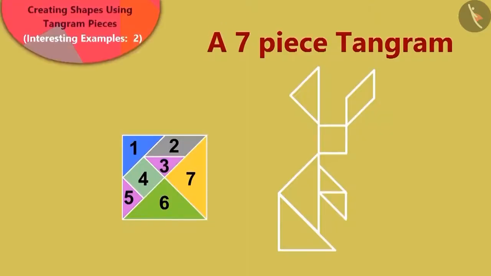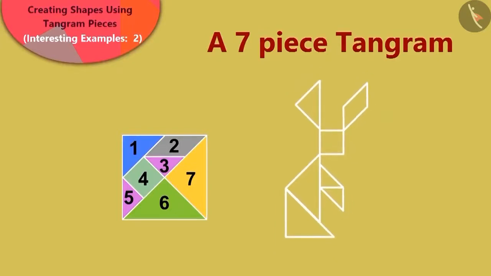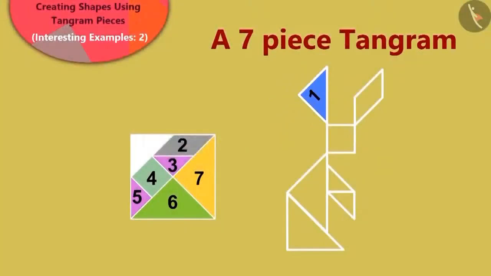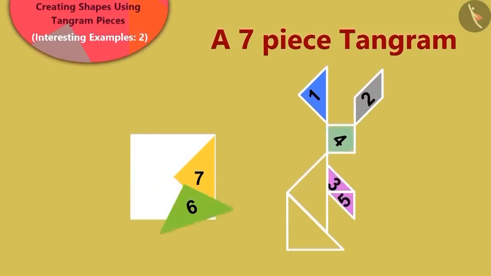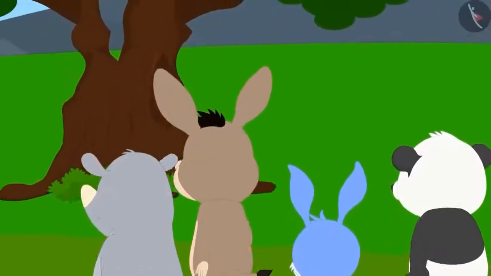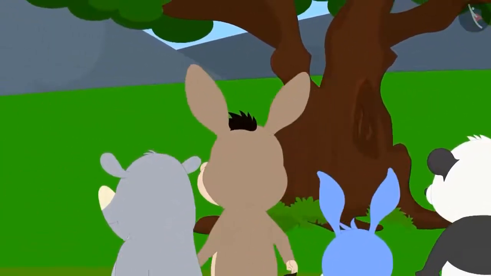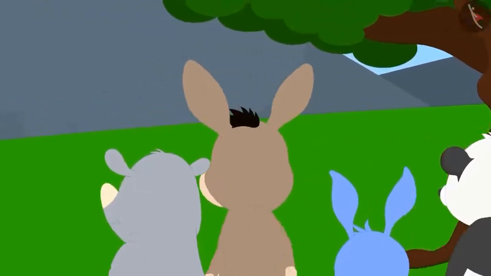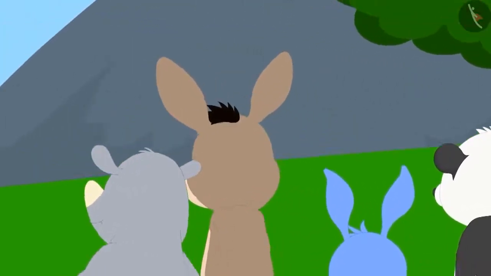Children, can you say how Babban joined the tangram pieces to make the shape of a rabbit? Well done, children. You have perfectly recognized it. After learning how to make the rabbit shape, Bunny and others returned home excitedly to their respective homes.